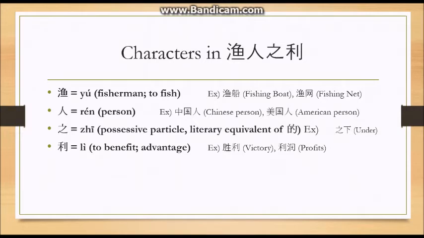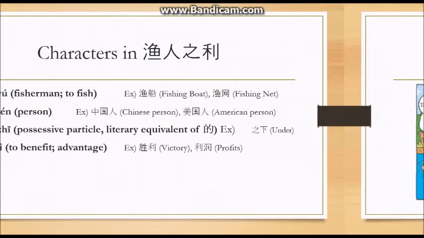The third word is 之, which is a possessive particle. It is a literary equivalent to 的. Words that use this character are 之下, which means under. Finally, the last word is 利, which means to benefit or an advantage. Words that use this character are 胜利, which means victory, and 利润, which means profits.